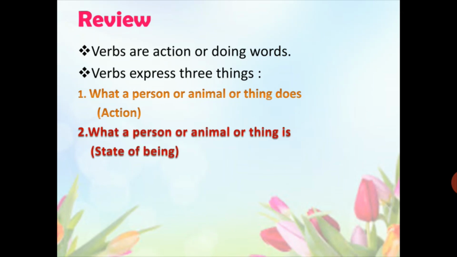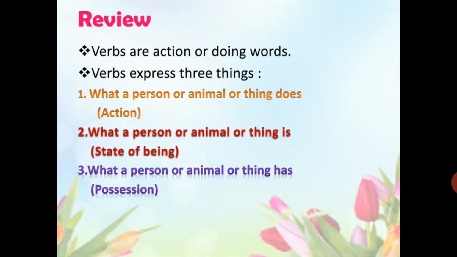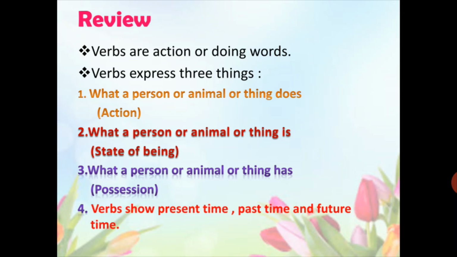Number two, it tells us about the state of being, or you can say that it tells us about the situation or the condition of the person, animal or thing. And number three, it tells us about the possession. Verbs show present time, past time and future time. Means verbs tell us about the time, that is tense.